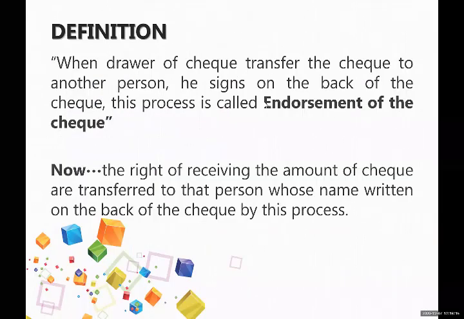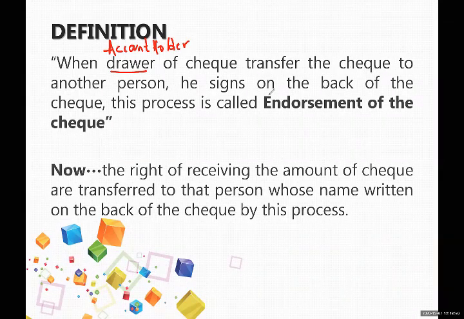Now, how are we going to define the endorsement of a check? When the drawer of a check transfers the check to another person. What is the meaning of drawer over here? Drawer means the account holder who is writing the check. Whenever he wants to transfer the same check to any other person, he signs on the back of the check.